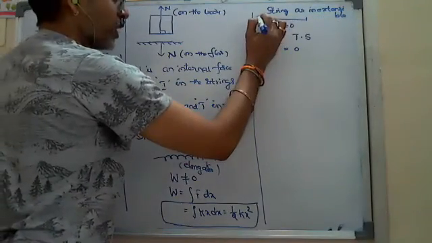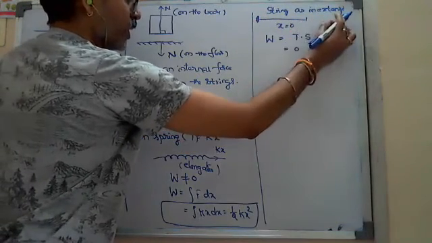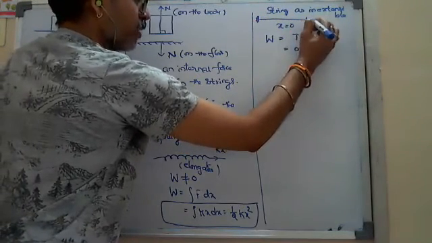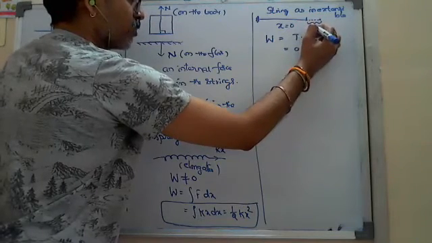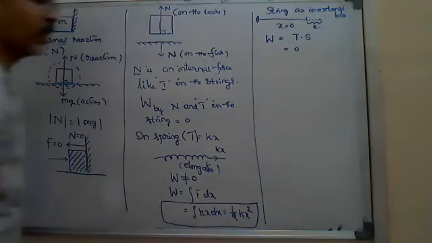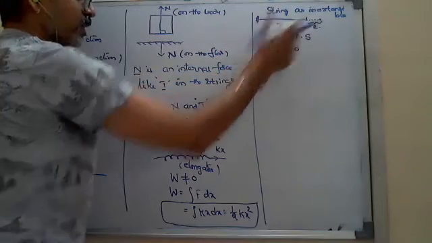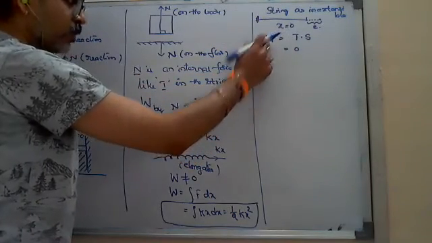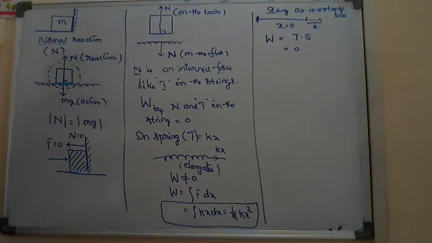Suppose you take a rubber cord and pull it, then immediately the rubber cord will be elongated. In that case, you are finding some elongation, like e. If there is some elongation to the string, then the work done is not equal to 0. Again, we have to come to this model: W equals integral F dot dx.